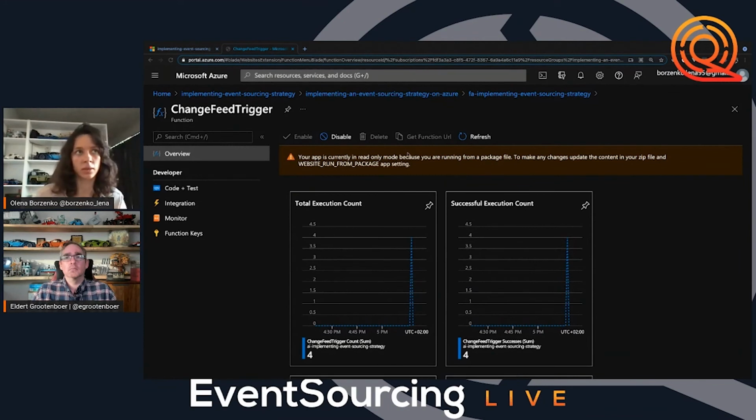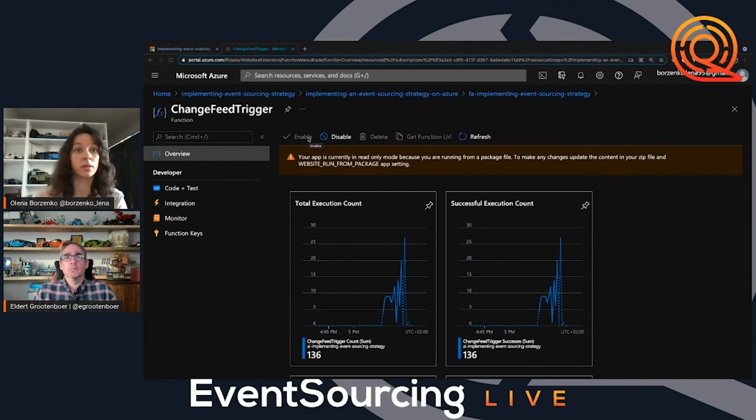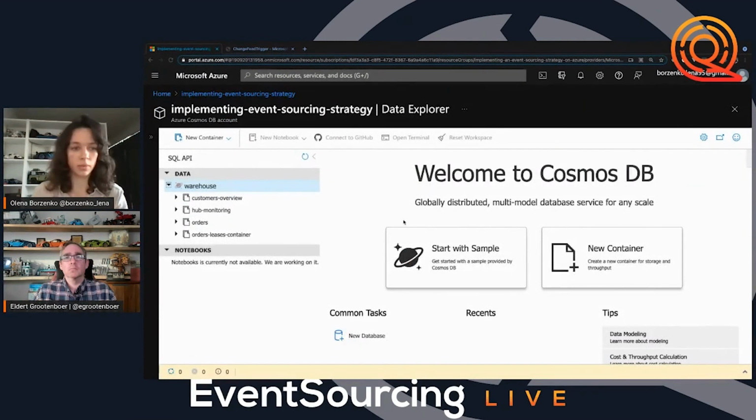First of all, this is the Azure function which is already published there, and I just wanted to show that we saw that some data triggered it. Yeah, here we see it. And if we go to our Cosmos DB, we can see that we already have a few containers here, as I showed before, customer overview and hub monitoring.